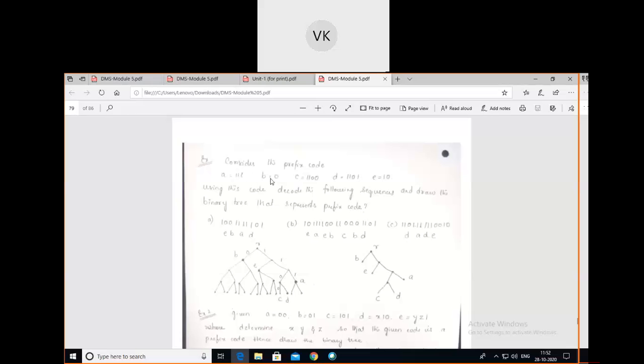B is having some binary number, and C, D, E. All the symbols are having some sequence of binary numbers. By using them, we are going to decode this sequence of binary numbers.